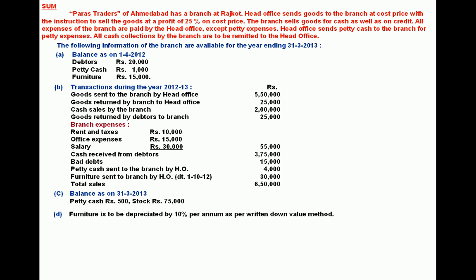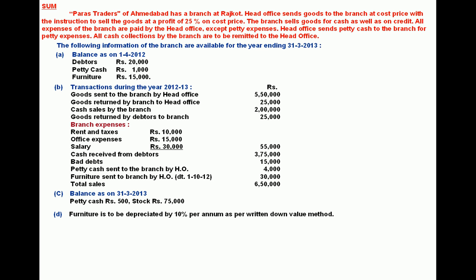Following information of branch are available for the year ending on 31st of March 2013. Balances as on 1/4/2012: debtors, petty cash, furniture. Transactions during the year 2012-2013: goods sent to branch by head office, goods returned by branch to head office, cash sales by the branch 2 lakhs which is remitted by branch to HO, goods returned by debtors to the branch. It's a transaction between debtors and branch, not recorded in the branch account.